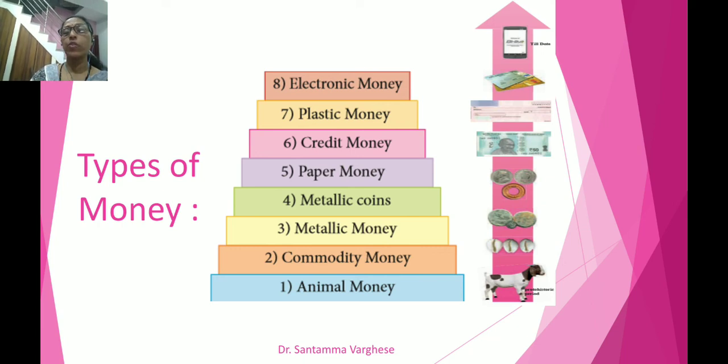Difficulties in transportation of token coins gave rise to another money, the fifth one, paper money. Paper money was a substitute for metallic money. In course of time, the currency notes were monopolized by the central bank. Paper money consists of paper currency issued by the government and central bank of the country. In India, the 1 rupee note and all coins are issued by the government of India, and the other notes are issued by the Reserve Bank of India. Okay, so the paper money, you got it.